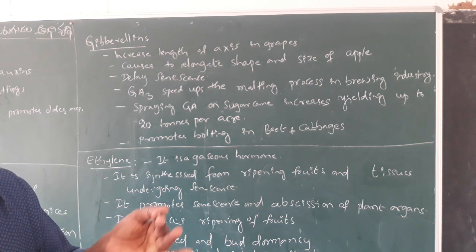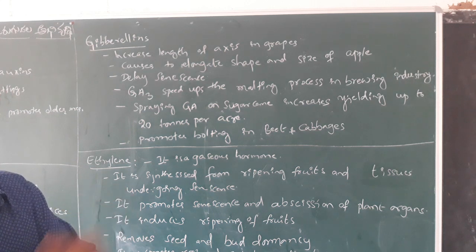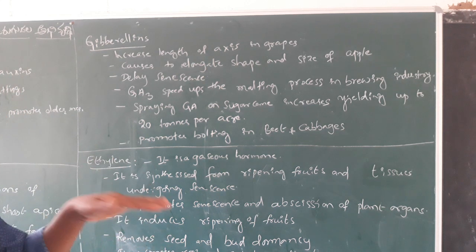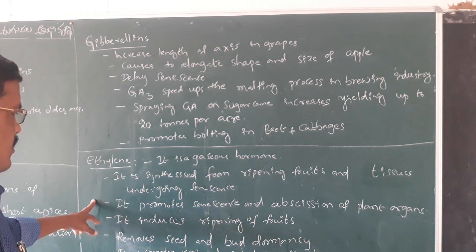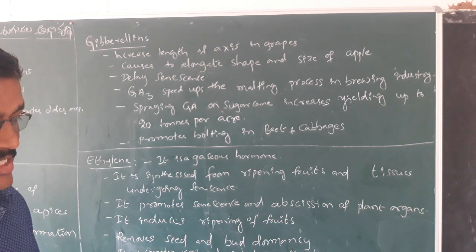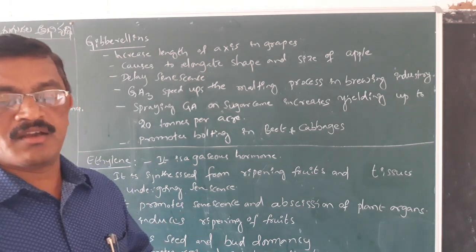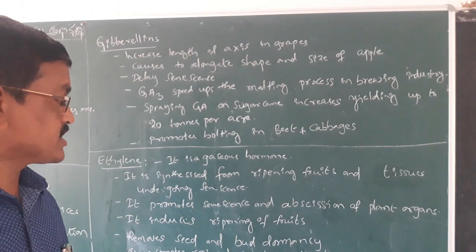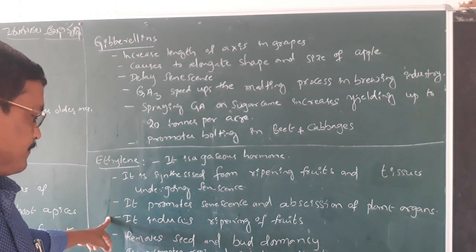Abscission means the fall or drop of plant organs, leaves and fruits like that. And ethylene induces ripening of the fruits also. Ethylene removes seed and bud dormancy. That means the germination process is induced by ethylene, and the dormancy process is usually reduced by the presence of ethylene.